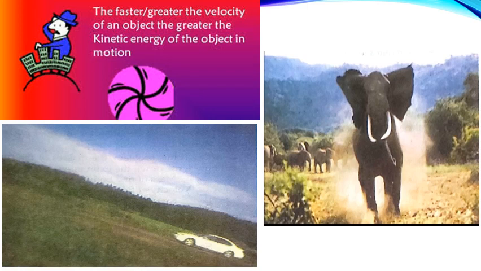You can also see an image of a running elephant here, isn't it? So the kinetic energy of this running elephant depends on the mass of the elephant and its speed of running. Actually, the kinetic energy is directly proportional to the mass of the elephant and the square of its speed with which it is running.